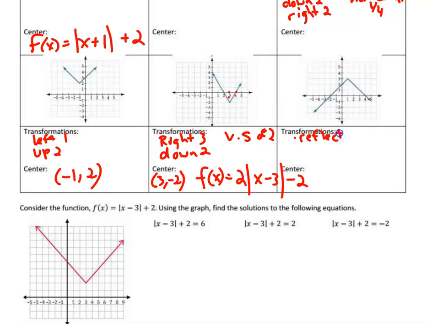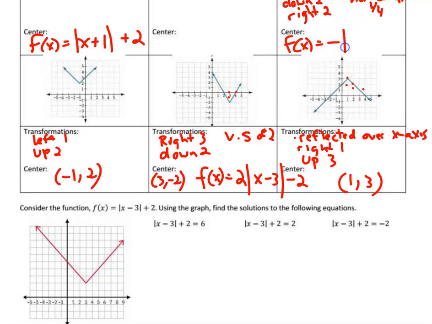It's flipped upside down, reflected over x-axis. It went right 1, went up 3. So my center was 1, 3, and the slope was down 1 over 1. So yeah, just a -1. So the equation for this one, f of x, or whatever letter you want to use, we said we have to be a negative, but the slope was still 1, so there's no other value there. Right 1 to be x minus 1, and then up 3 is +3.